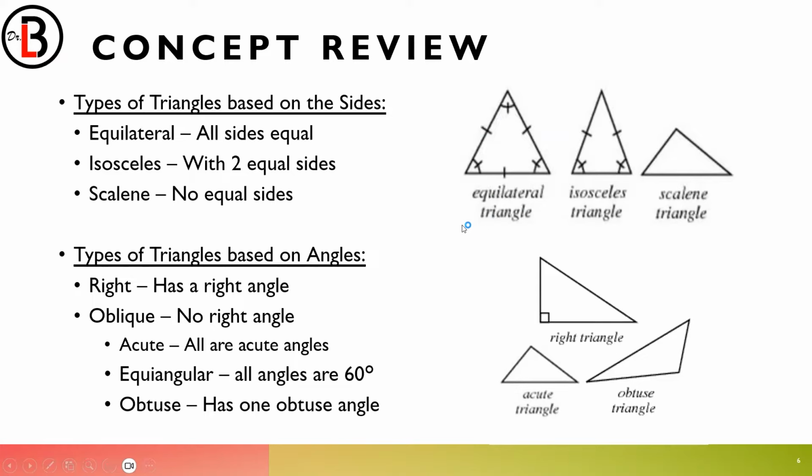Am I correct? So this is a special kind. Because all it says is that the isosceles triangle has to have two equal sides. It didn't say that it has to have exactly two equal sides. Do you understand that? Okay?